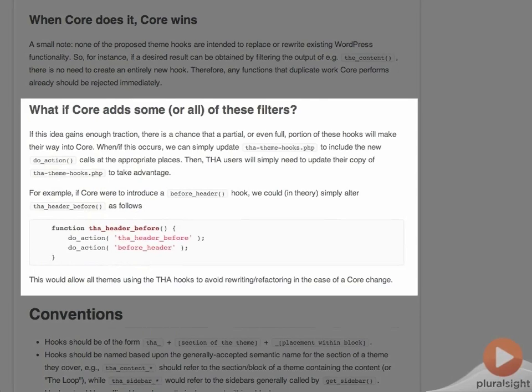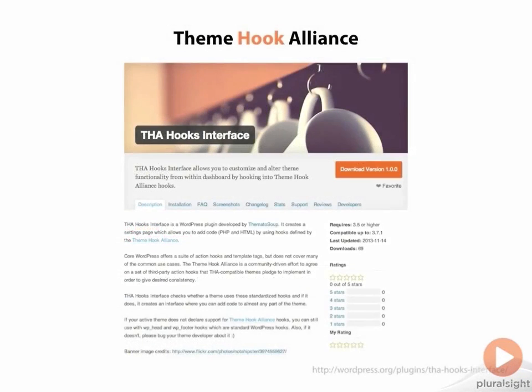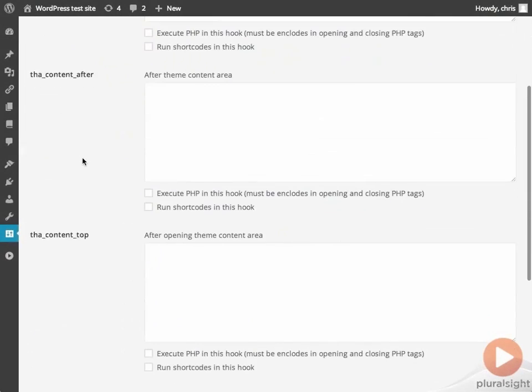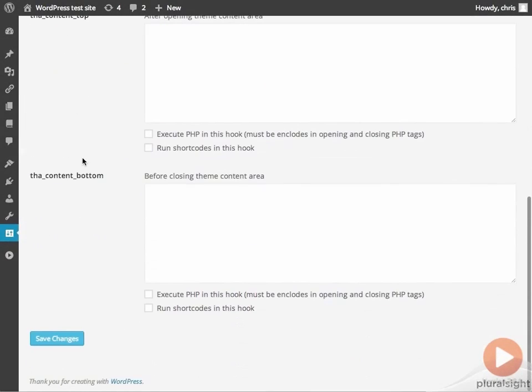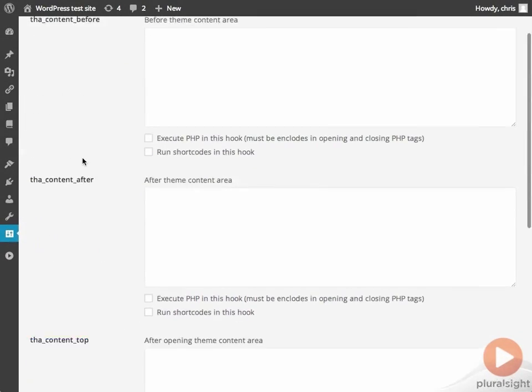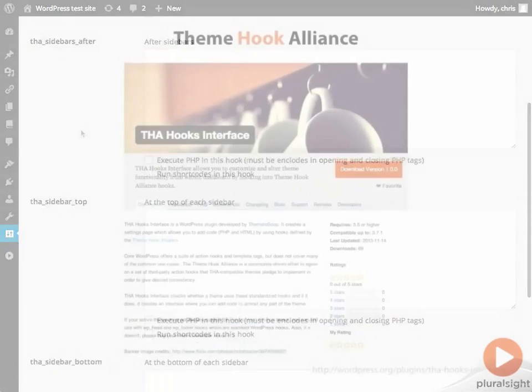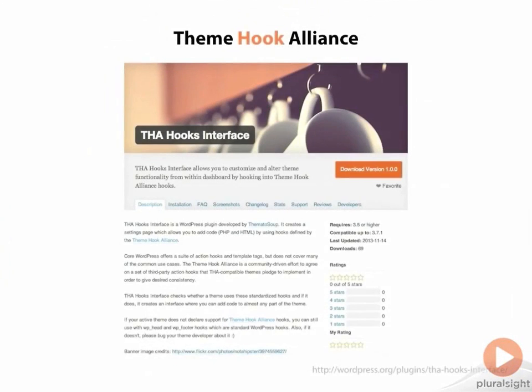For an example of what could be done if your theme is supporting Theme Hook Alliance functions, take a look at the THA Hooks Interface plugin in the WordPress.org repository. This plugin adds an admin screen that allows you to add text or code to any of the areas that the Theme Hook Alliance hooks let you manipulate. Since we'll be building a new WordPress theme framework, we're going to use these Theme Hook Alliance hooks to make the theme we are working on as extensible as possible by child themes or plugins, and to implement some WordPress development best practices.